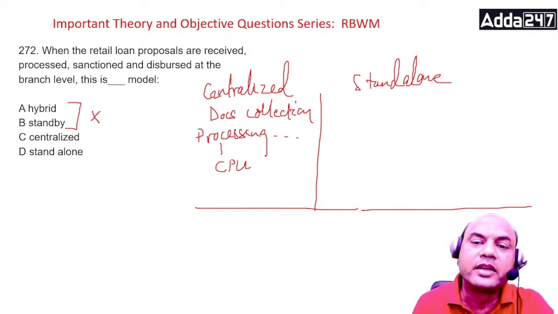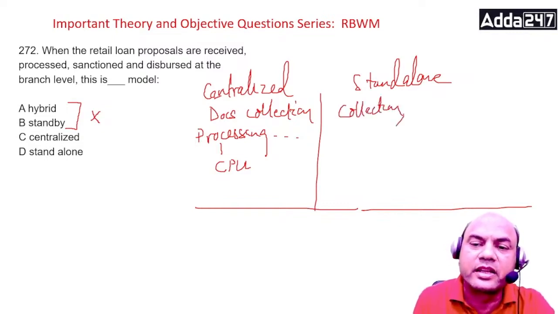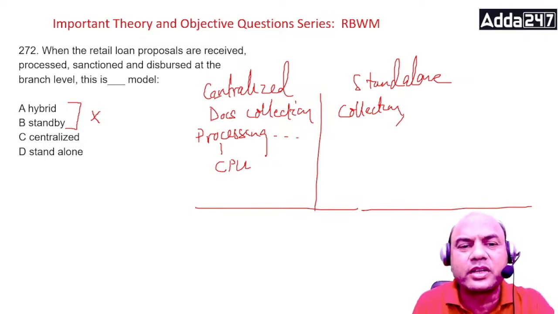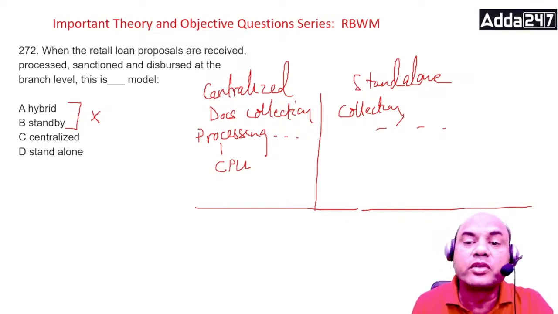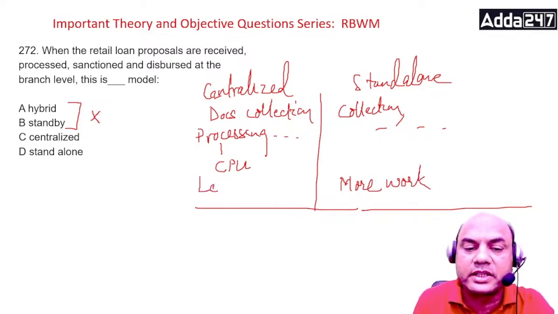Okay, in standalone, what happens? All the documents, means everything, documents collection, then go on, see this, all these are given over here: received, processed, sanctioned, disbursed, everything is done at the branch level only. So here branch is under more stress, more work. Okay, whereas in centralized there is lesser work to the branch, less work.